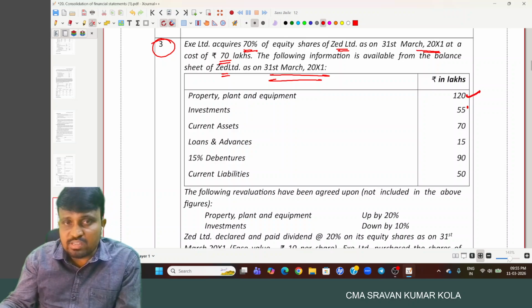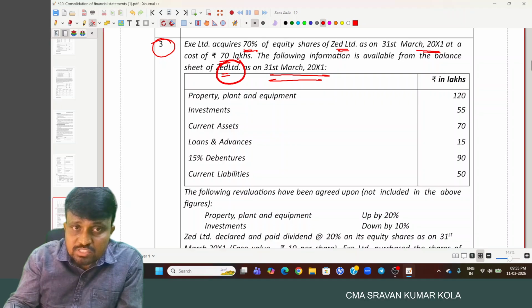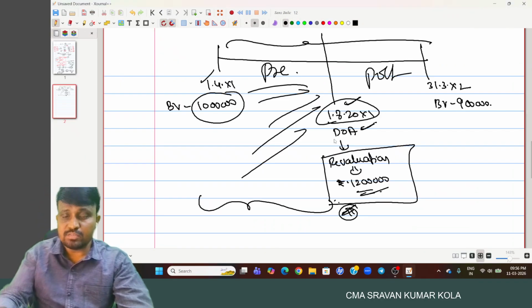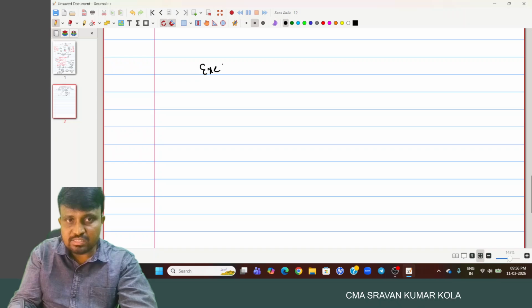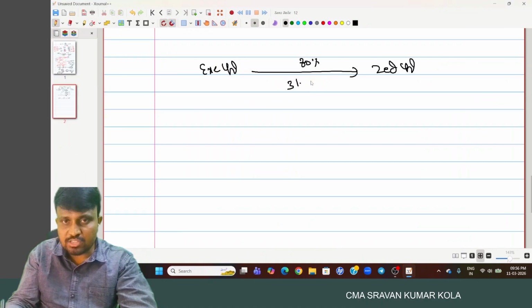So here PPE is provided, investment, current assets, loans and advances, 15% debentures, current liability, and this is the balance sheet of Z Limited. Here Z Limited is nothing but the subsidiary company. X Limited acquired shares of Z Limited on 31st March X1 at 70 lakh.